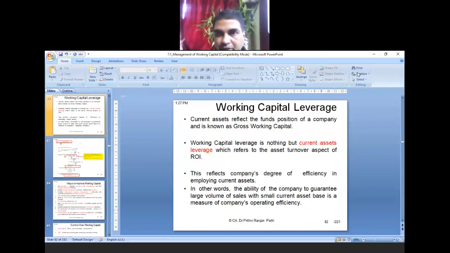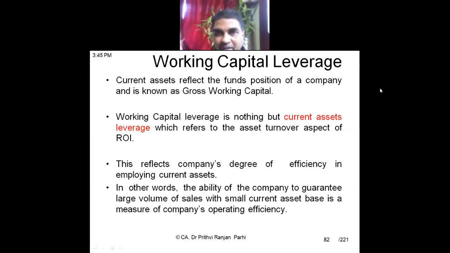Before coming to that part, in the previous class, there was a query raised by you regarding working capital leverage. Do you have any other query? No, sir. Okay. So we'll first discuss that query, which is about working capital leverage.